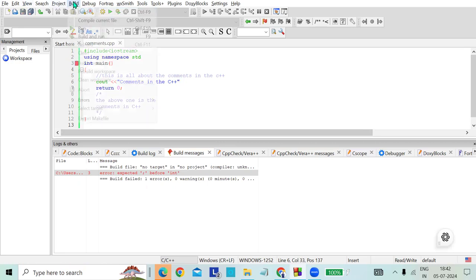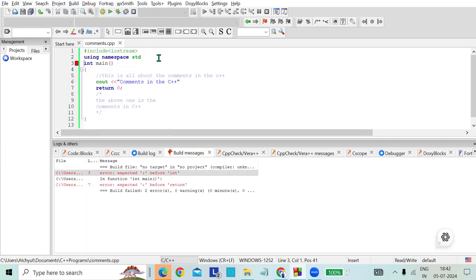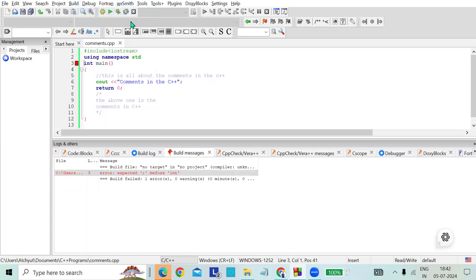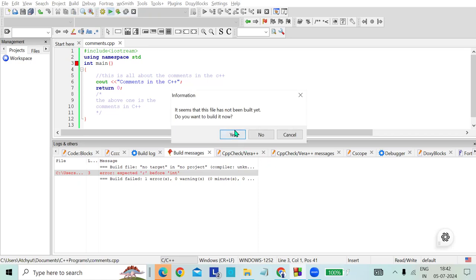Save it and build it again. Yeah, save it and build it and click on execute.